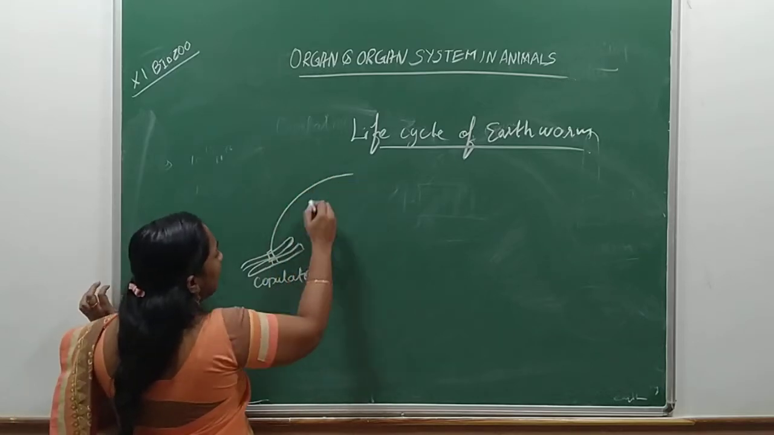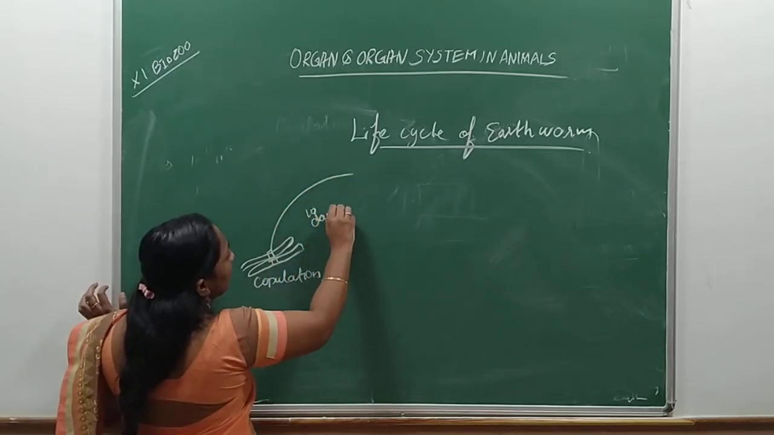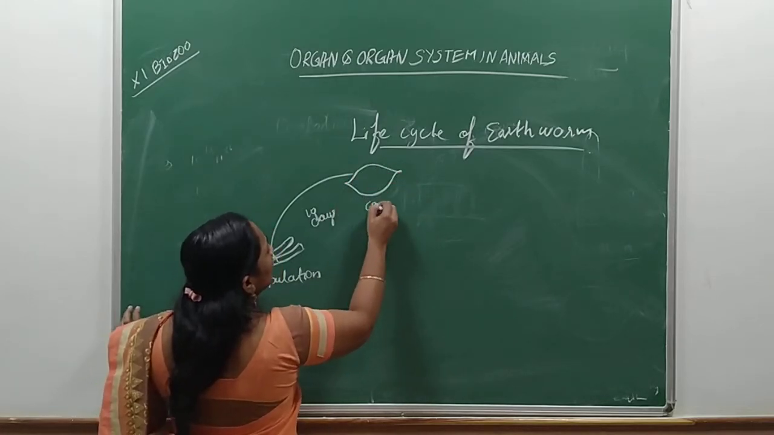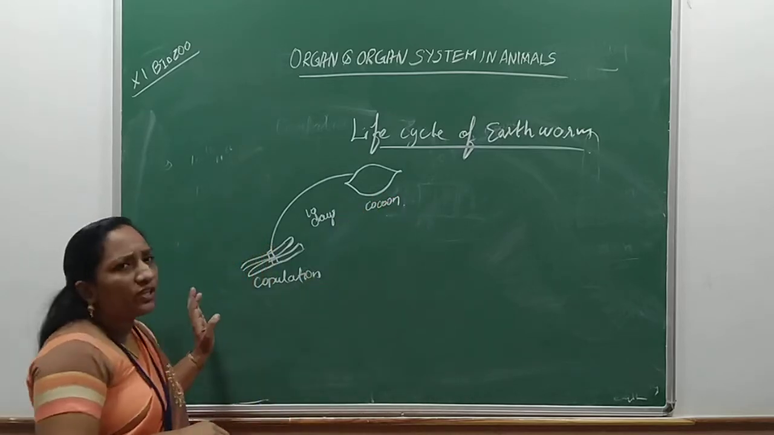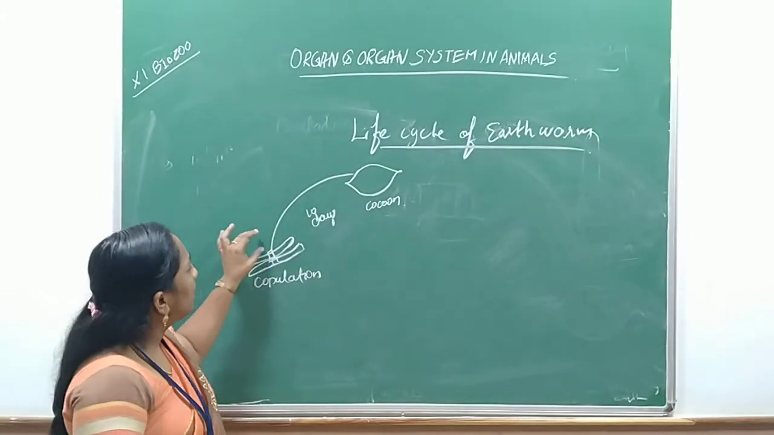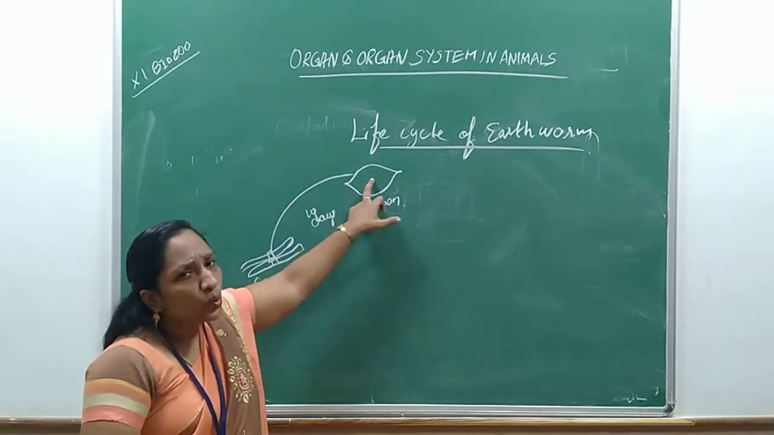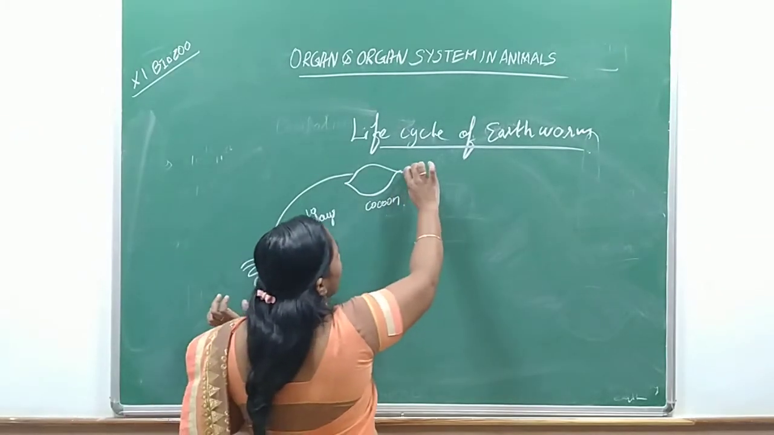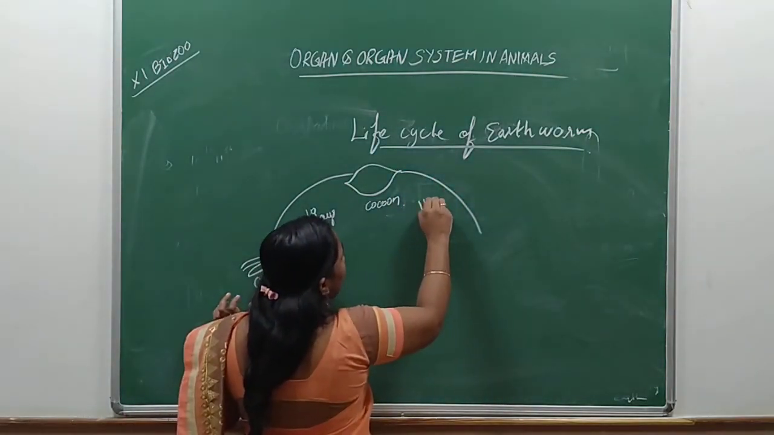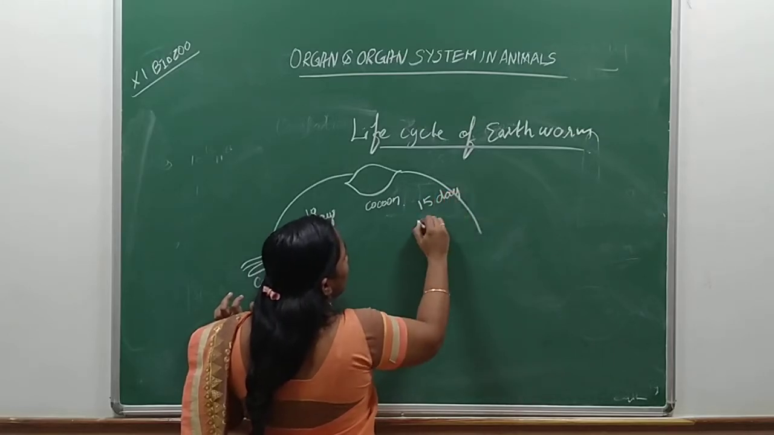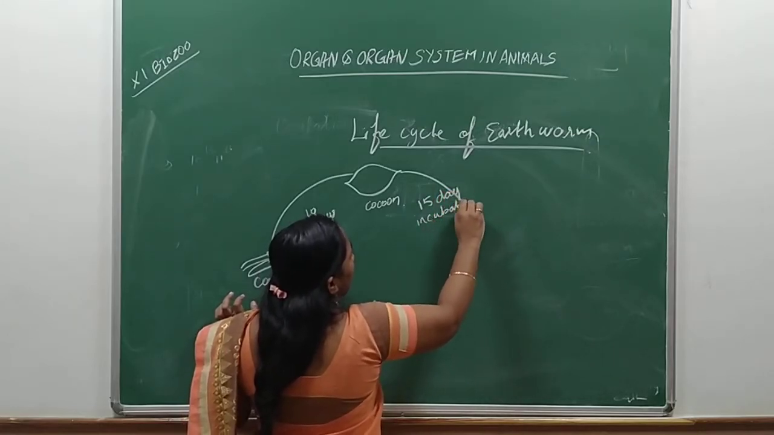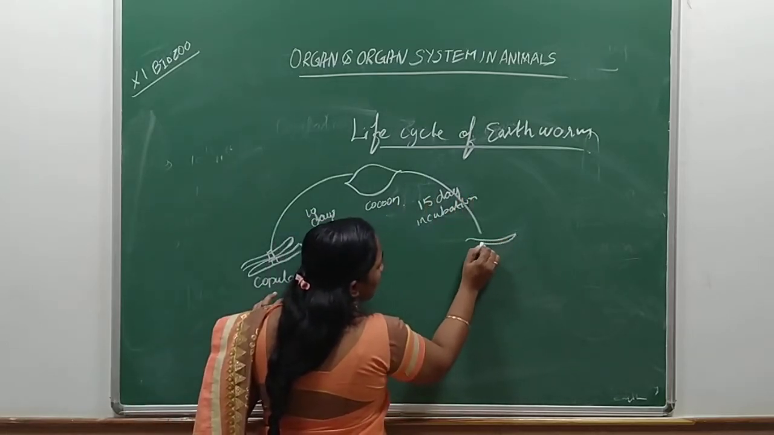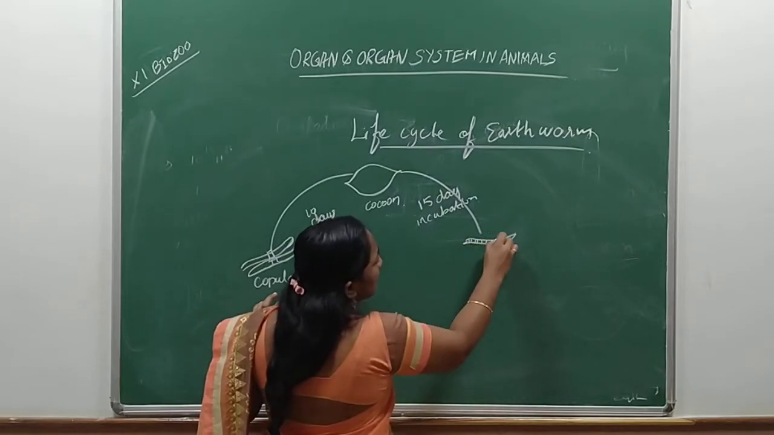Then it will take 10 days to form the cocoon. For 10 days, the released egg will change into the form of cocoon. That released clitellum changes into the form of cocoon within 10 days. After the 10 days, 15 days is called the incubation period. After the incubation, a tiny earthworm will come out.